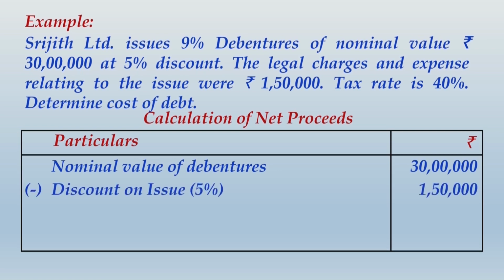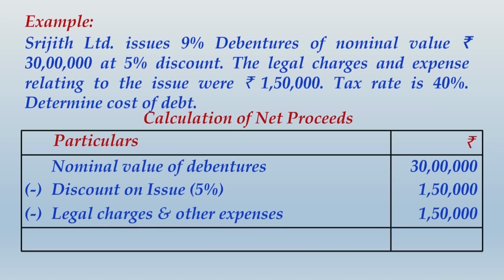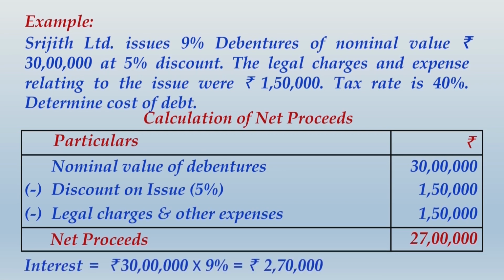So discount on issue of debentures will be 5% of 30 lakhs, that is 1,50,000. With the legal charges and other expenses considered, your net proceeds will come to rupees 27 lakhs only. And you can definitely write one more line below this calculation, that is, the amount of interest in this case will be 2,70,000. That is 30 lakhs into 9%, that will be 2,70,000.